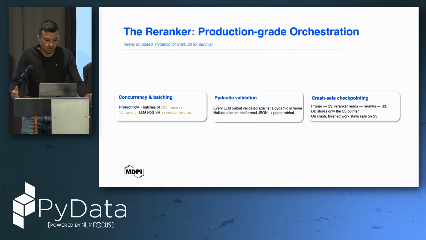So we try to have something orchestrated with concurrency and batching. We are following a Prefect flow. We have batches of papers. We are using async for these tasks. We validate with Pydantic, because every LLM output is validated through a Pydantic schema. As you can imagine, LLMs can hallucinate, and our output format can be a bit wrong compared to what we are expecting, and in that case it is retried. And we also have crash-safe checkpoints just to have something clear.